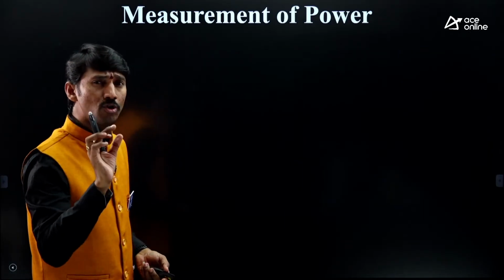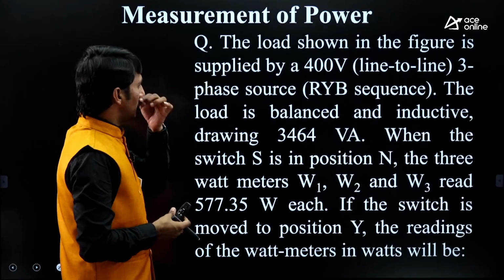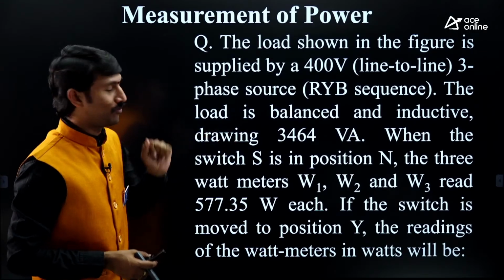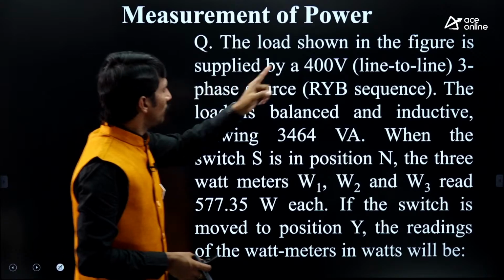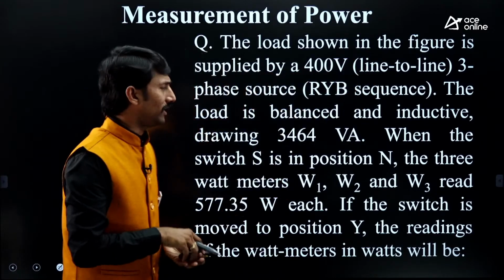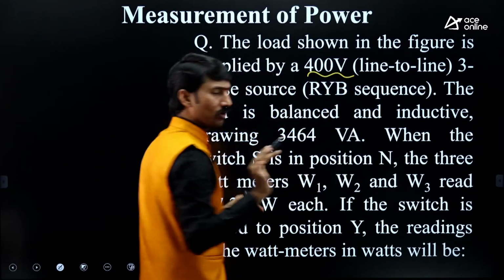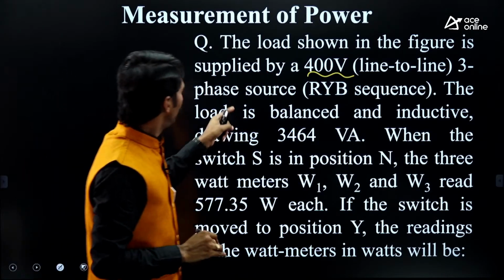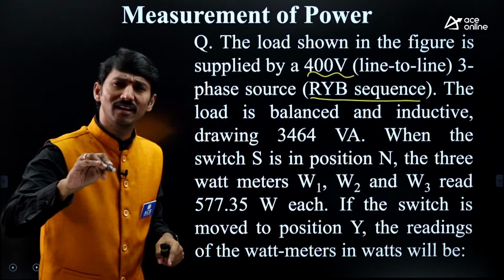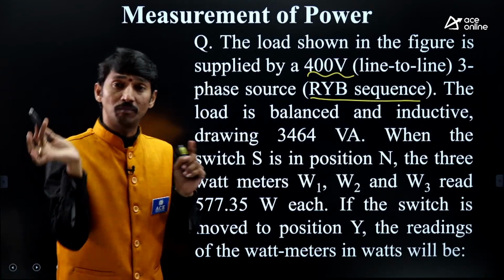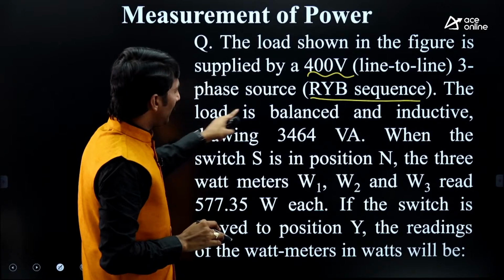This is a little bit lengthy question, not complicated but lengthy. Kindly focus. The question itself is very lengthy. Okay, kindly focus. The load shown in the figure is supplied by 400 volts line to line. Okay, what is given? 400 volts line to line is given. Okay, line voltage is 400. Phase sequence, of course, RYB is given or not given. Generally, RYB is to be taken. If something else is given, follow that. Otherwise, RYB.